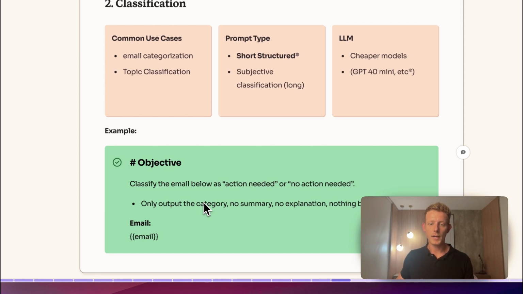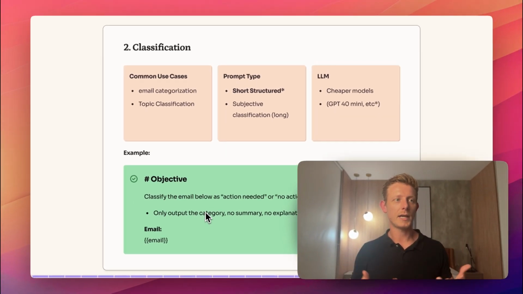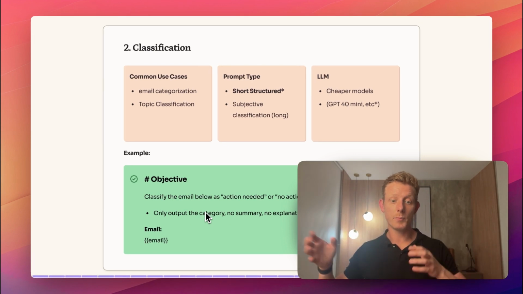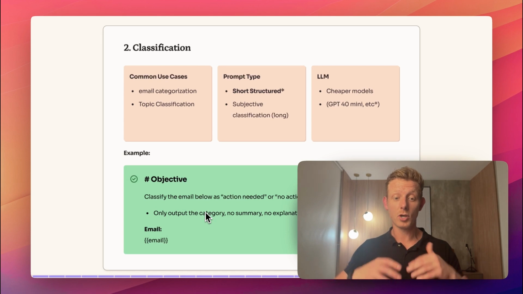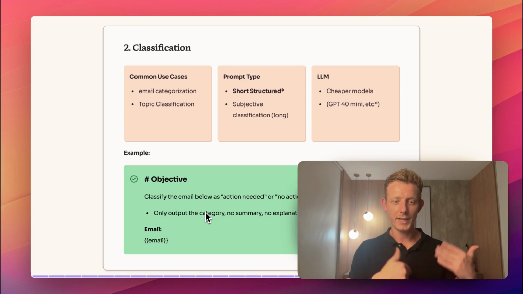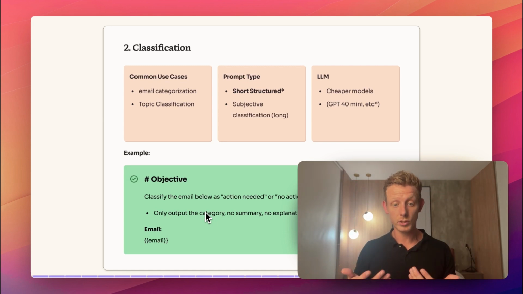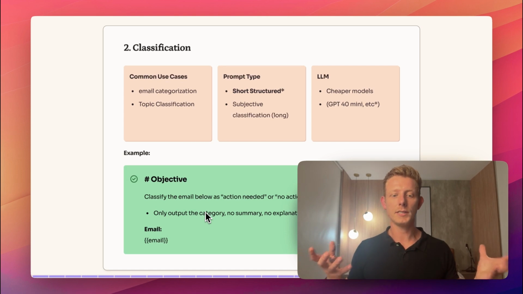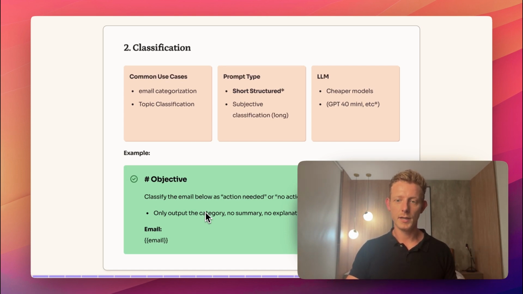Again, these LLMs are really good at this, so we can get away with short structured prompting and with cheaper models. Now, when you get to subjective classification or categorization, so not action needed or no action needed, but maybe something more subjective like really important, low priority and medium priority, we have to give the model context on when we believe something is medium or low priority. And of course, then we need a long prompt to give the rules and the instructions of when to classify it in which way, right? So this really depends on the type of classification or categorization. But in general, even with these subjective classifications, in my experience, you can still get away with cheaper models, right?